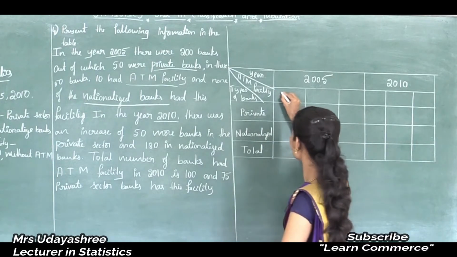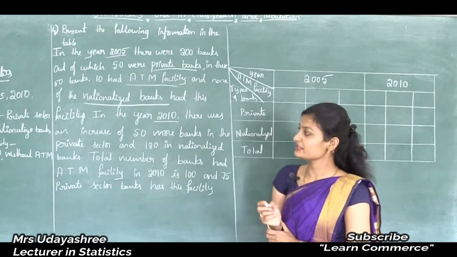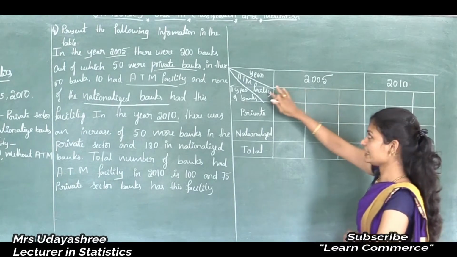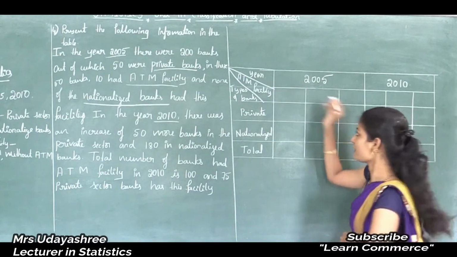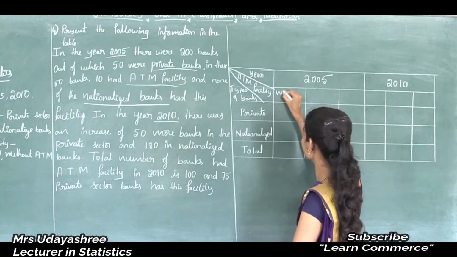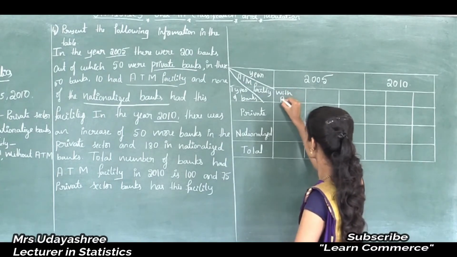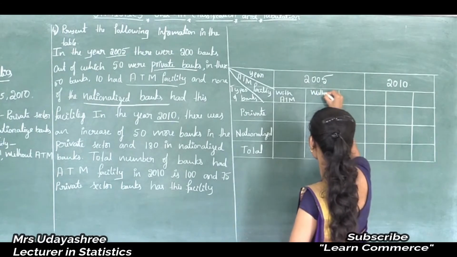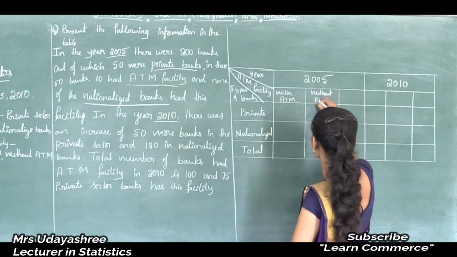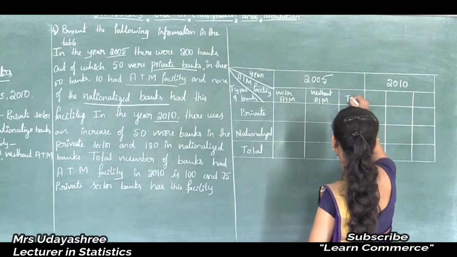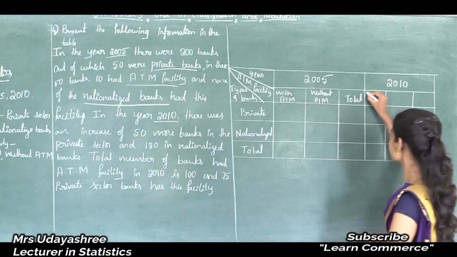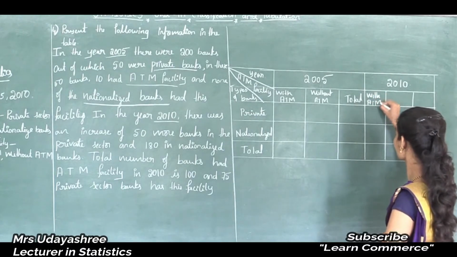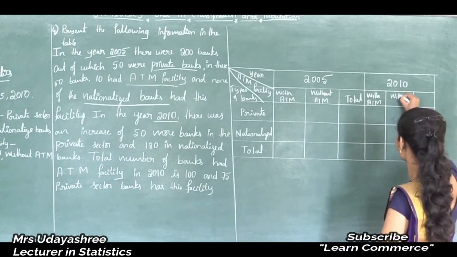In that there are two types, with ATM and without ATM. First I will write the ATM facility for the year 2005, that is with ATM. One more is without ATM. Next is total. And here also with ATM, here without ATM.